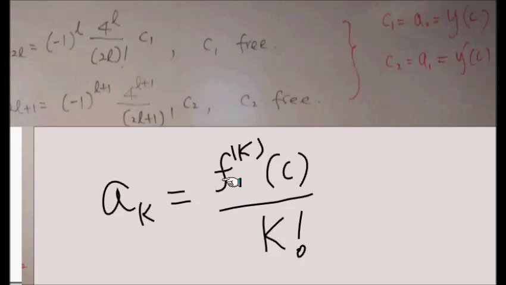So A0 will be the 0th derivative divided by 0 factorial, that's exactly Y of C. A1 will be the first derivative y prime of c divided by 1 factorial, that's that. So if we are given the initial value and initial first derivative value, that determines C1 and C2. Therefore, given this C1 and C2, the rest of the coefficients are completely determined.